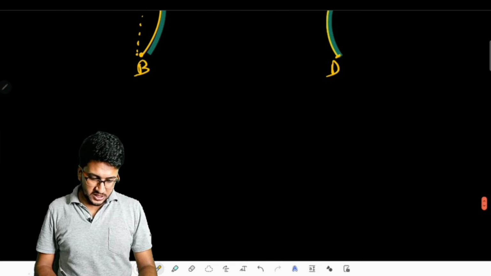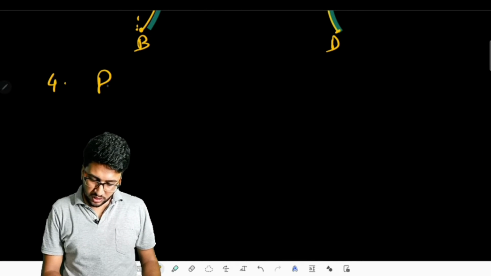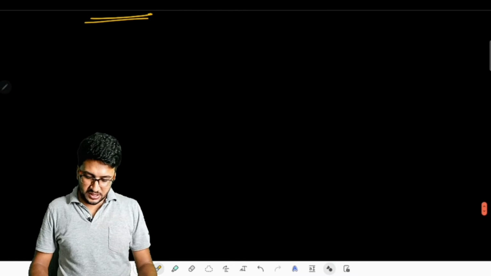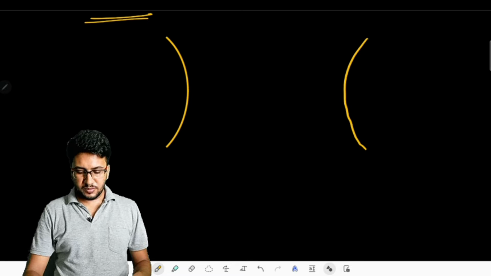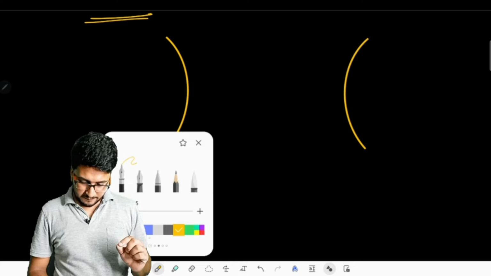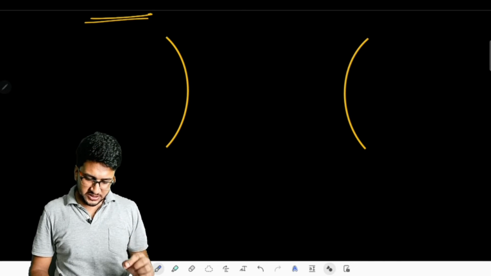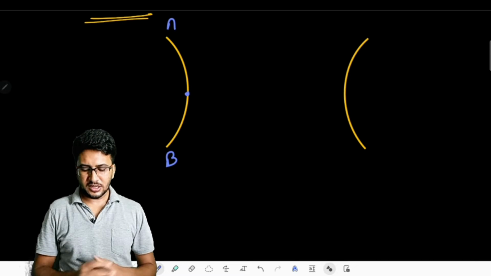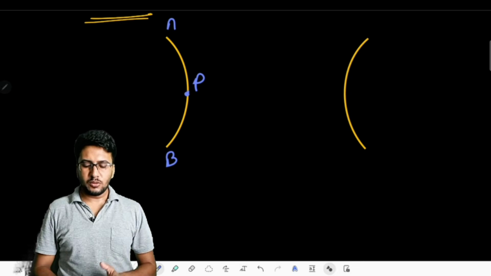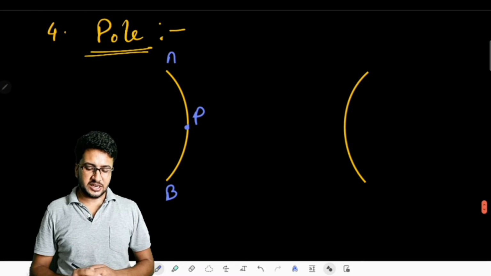Our next point to highlight is pole. What is pole? We are going to see what is pole. Now, suppose there is a mirror. Namely, let us say this is our concave mirror and this is our convex mirror. So in both types of mirrors, we must have the point which is in the middle of the aperture. The entire aperture is our A to B. But there exists a middle point in between this aperture, which we can call P, and that P we define as the pole of that mirror.